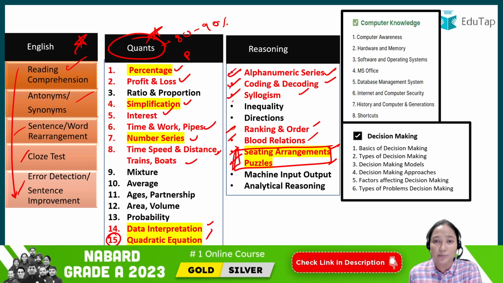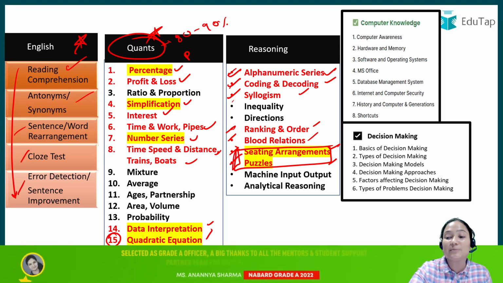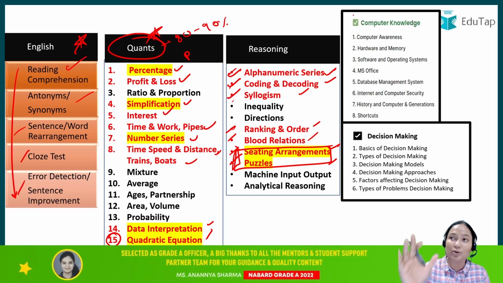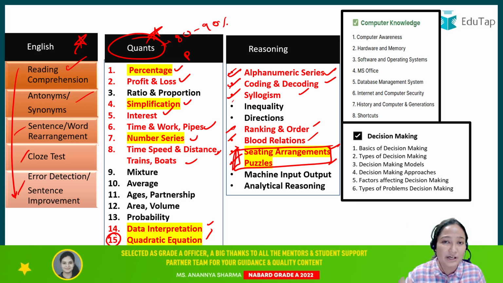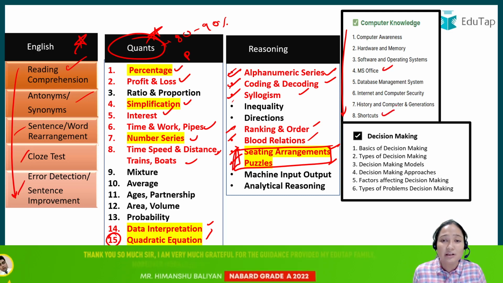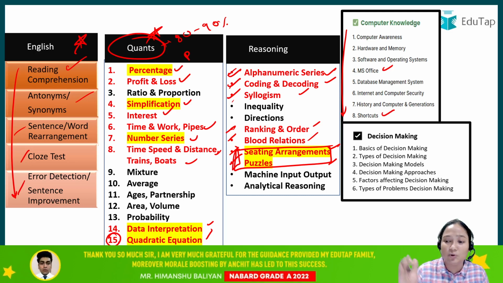Now, coming to the computer knowledge. Computer knowledge में you see, I understand computer knowledge की books and sources are not very difficult to get. The difficult thing with computer is to get the syllabus. So this is your syllabus and these are the only chapters you will have to do. Again, if you're somebody who knows basically what MS Office is, you know about the shortcuts, just jump into the questions. No need to go for basic reading of everything. If you're somebody who wants to get some basics, then get the basics in these chapters.